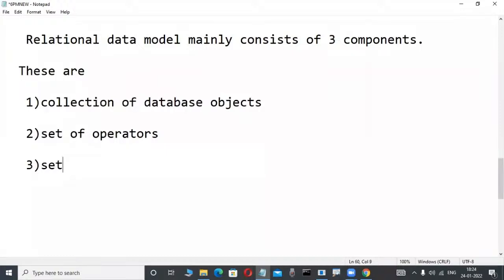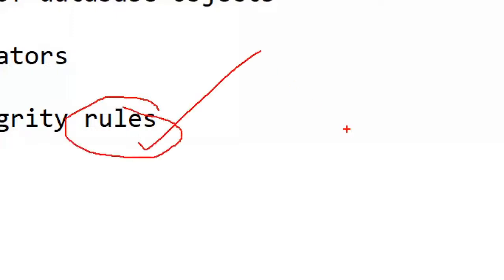Relational data model products always work based on a set of integrity rules. Very, very important. If you have an idea of these rules, you are not required to attend classes; you can learn in your own way, that is enough. That much powerful. So many fellows don't know these rules. Even if you type about integrity rules or relational database rules in Google, nobody writes about them.